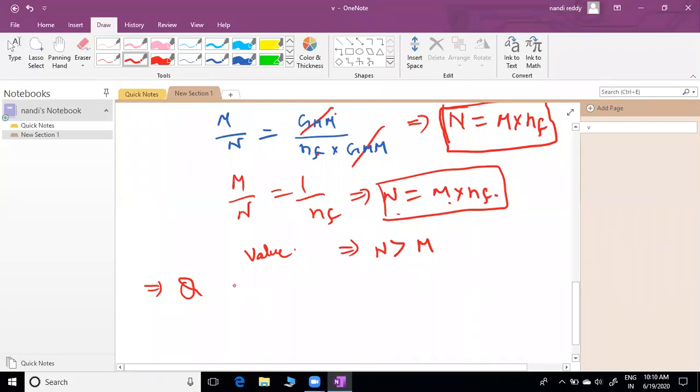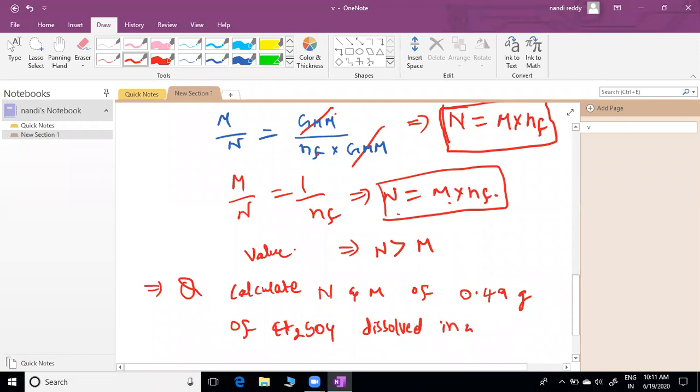See, calculate the normality and molarity of 0.49 grams of H2SO4 dissolved in 500 ml of solution.